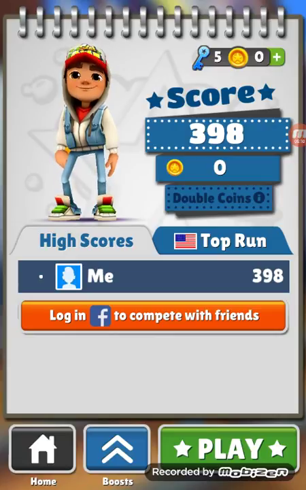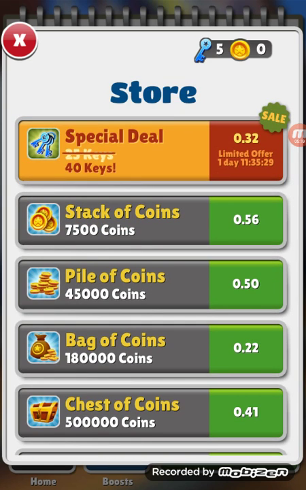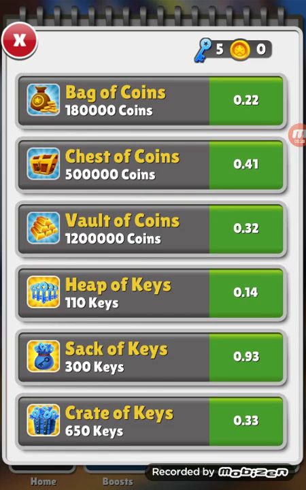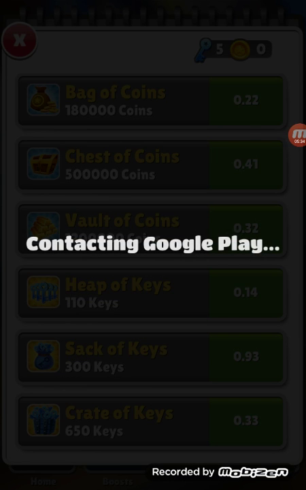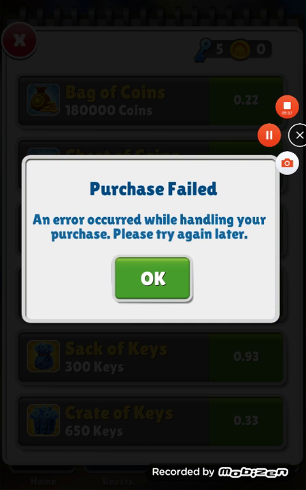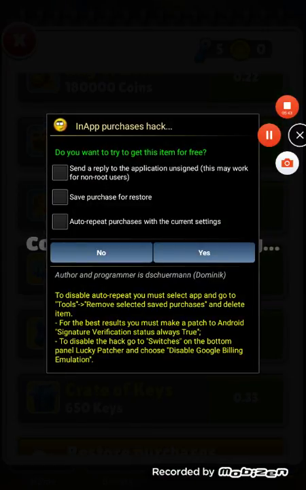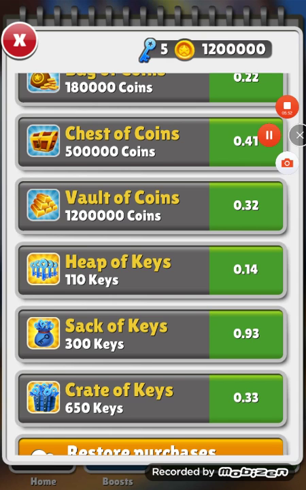Okay, so now I only have 5 keys and 0 coins, and I don't like that. So when you click it, it shows like the special deal, and it usually shows how much it costs, but it doesn't show that. So like, I want 5,000. No, I don't want that. I want, hold on. I want this. So click save purchase for restore and auto repeat purchase with the current setting. And click yes. And now I have it.